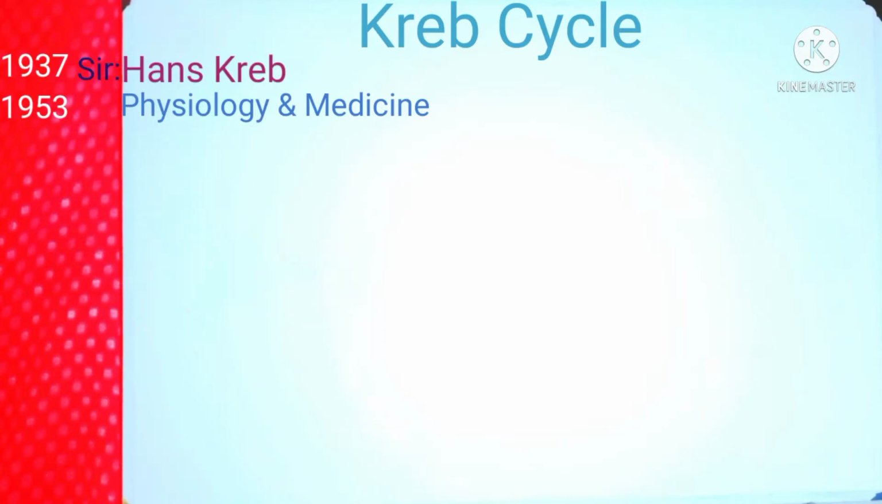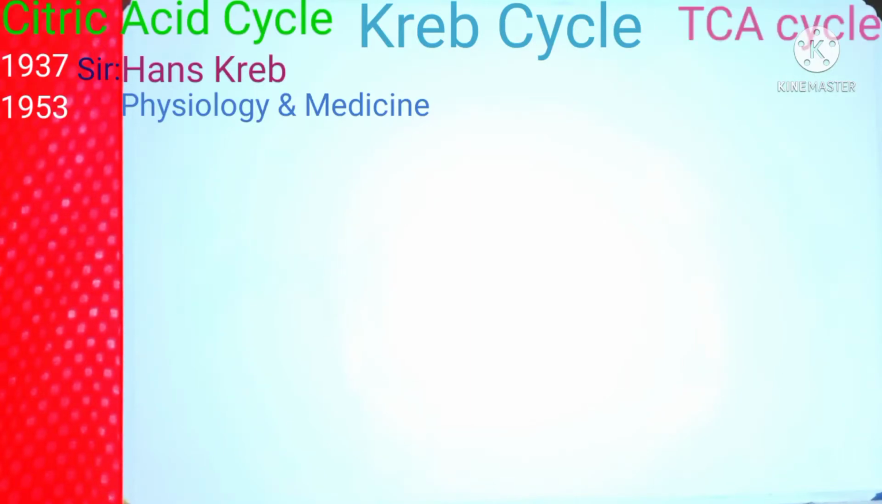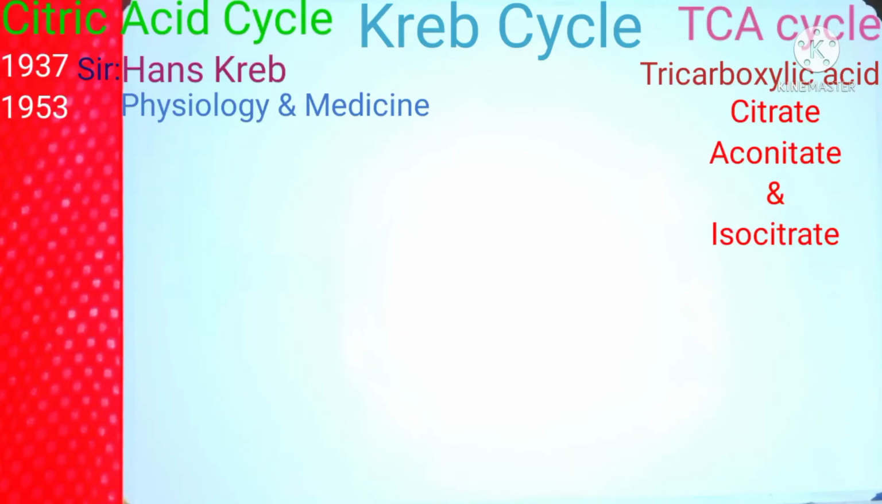This cycle is also named the Citric Acid Cycle because the first product of the cycle is citrate, which plays a central and key role in the cycle. Citric acid is also known as citrate. The Krebs cycle is also named the TCA cycle, which stands for tricarboxylic acid, because it consists of three intermediates, citrate, aconitate, and isocitrate, each possessing three carboxyl groups. This cycle is known by these three names.